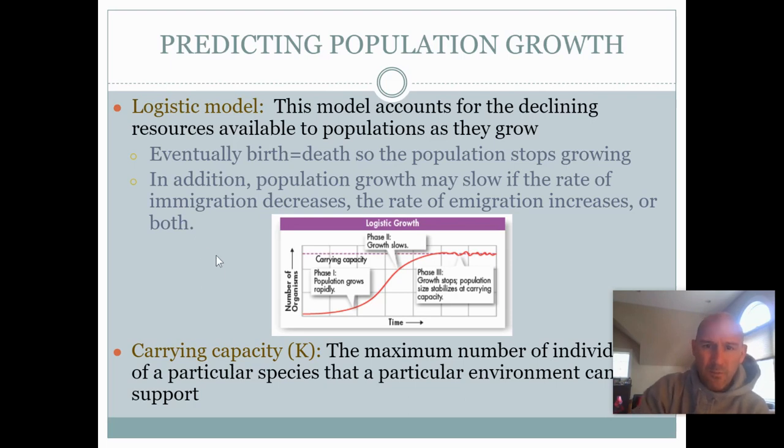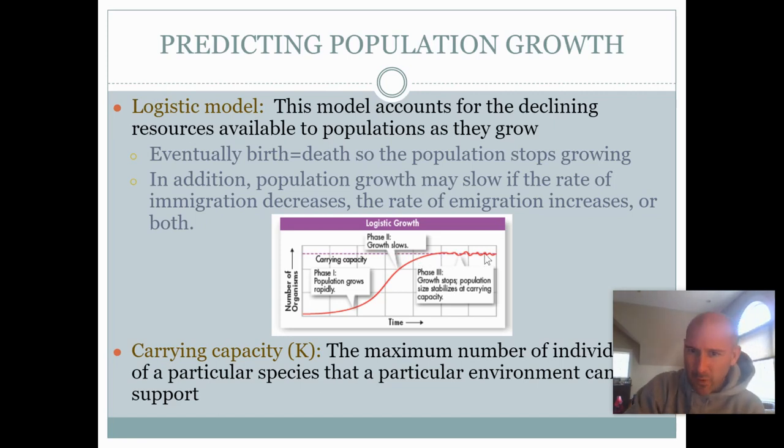What happens in most populations is they transition from an initial exponential growth to what's considered logistic growth. We can break this down into 3 major phases. Here's the carrying capacity. Here's phase 1: the population grows rapidly, so basically exponential growth. Phase 2 is when you get a slowing in that growth, but the population is still increasing. It's just slowing. And then phase 3 is when that growth rate has stabilized, so it's really just maintaining at this point.